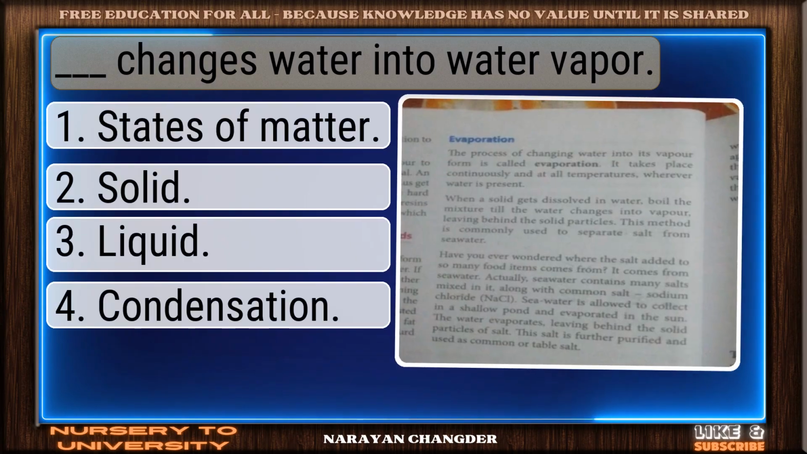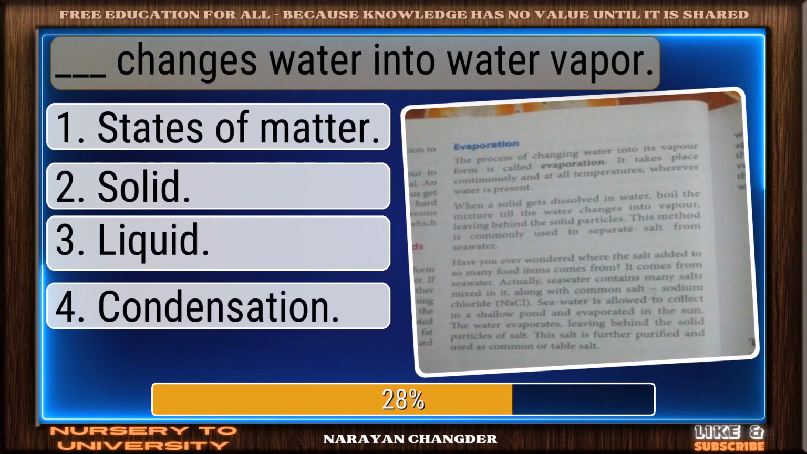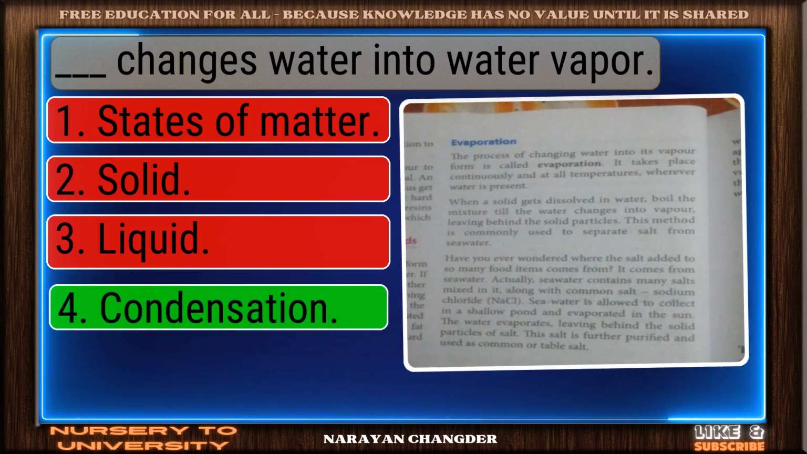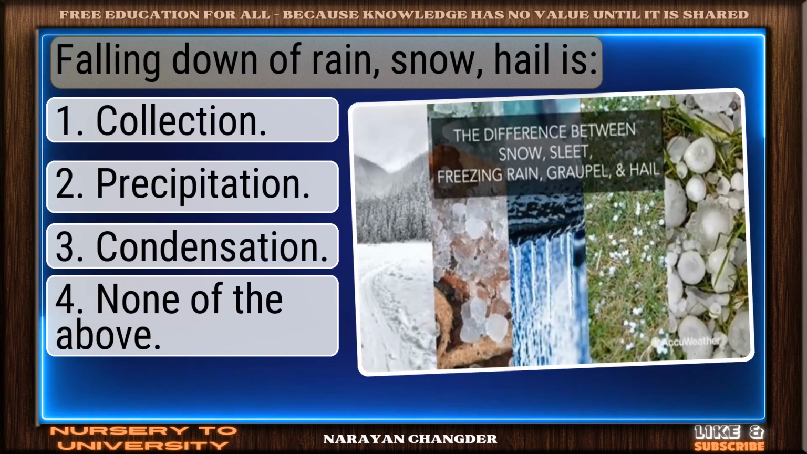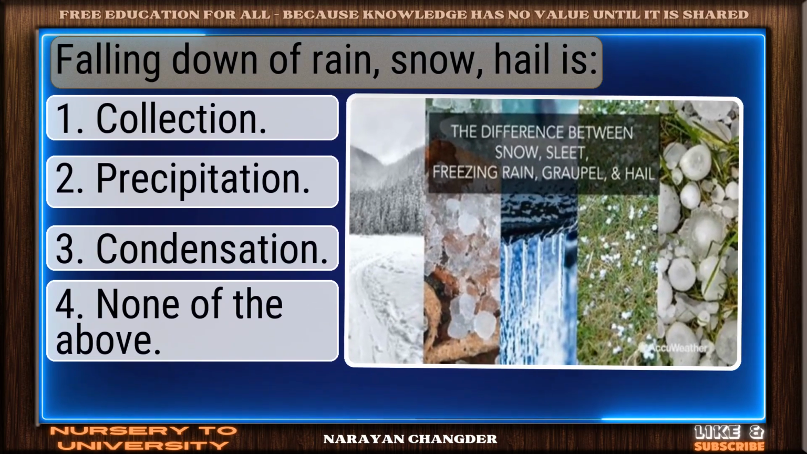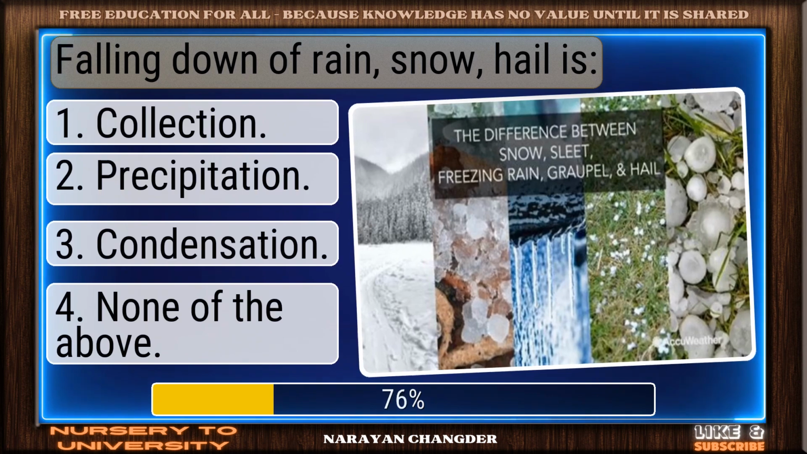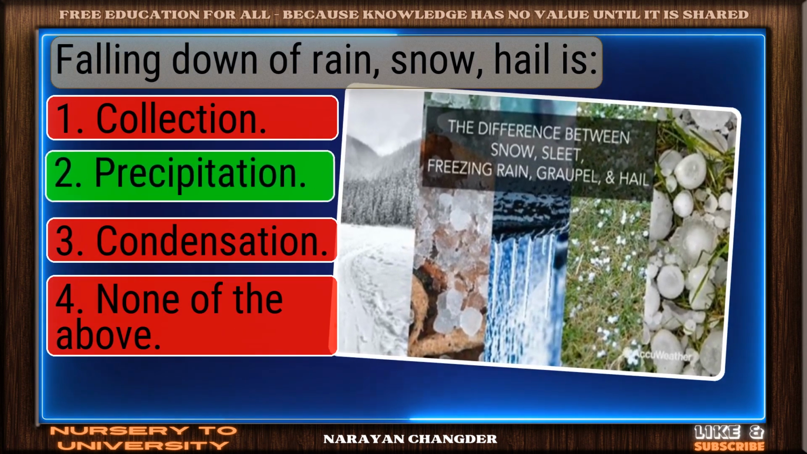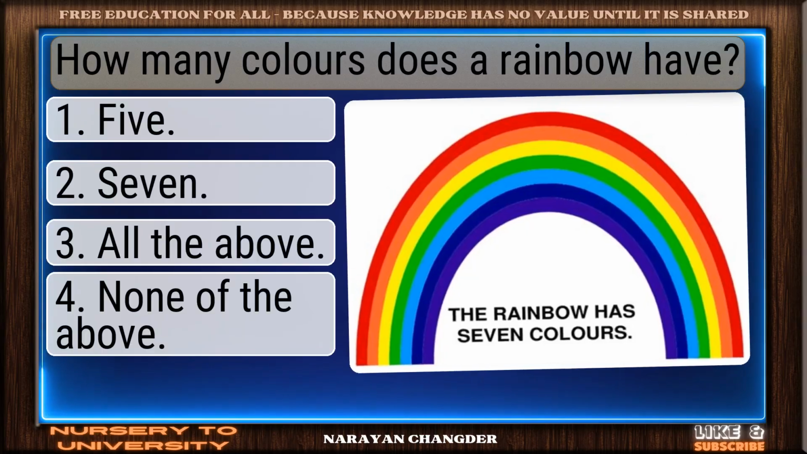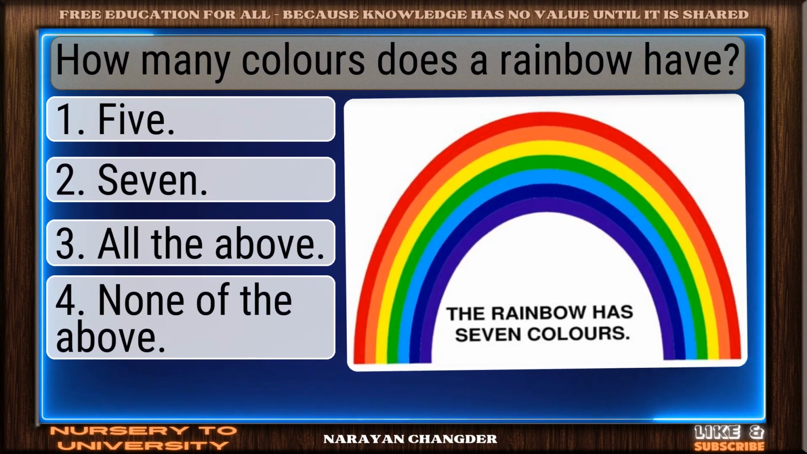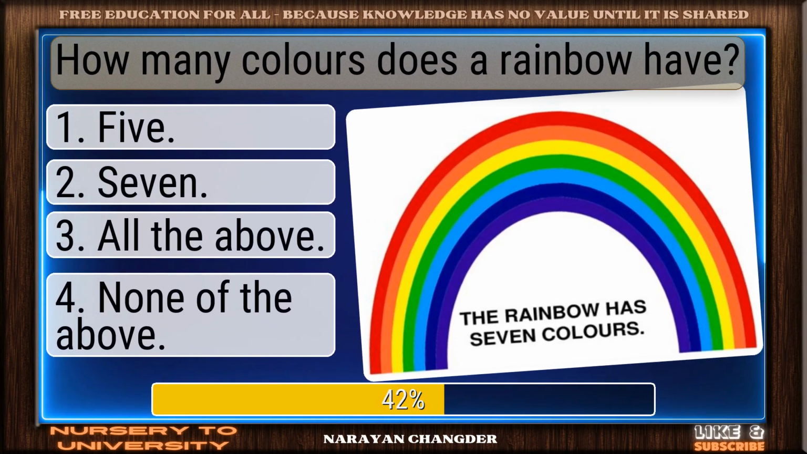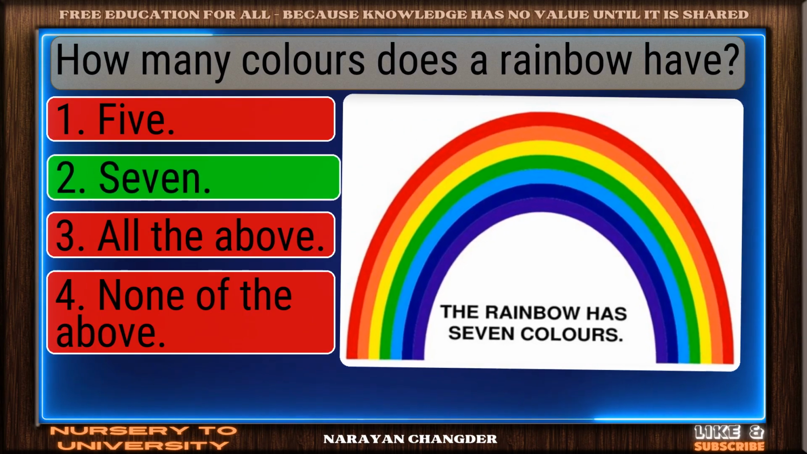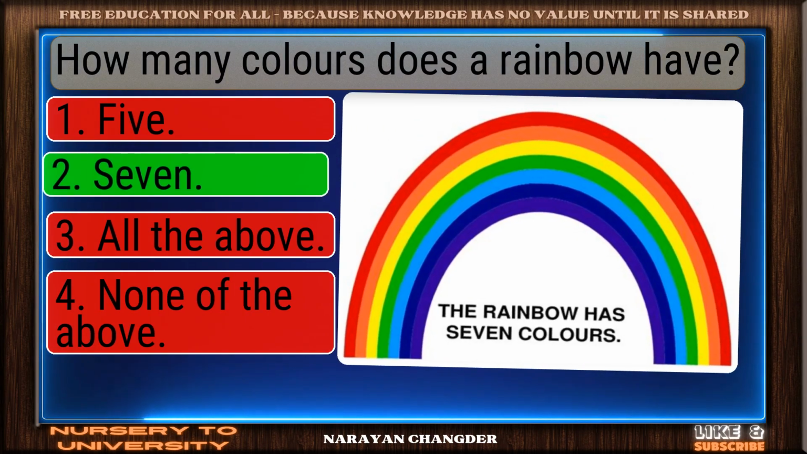Dash changes water into water vapor. You got it. Your choice condensation is right. Falling down of rain, snow, hail is. Nice work. You chose precipitation and it is correct. How many colors does a rainbow have? Perfect. 7 is the correct choice.